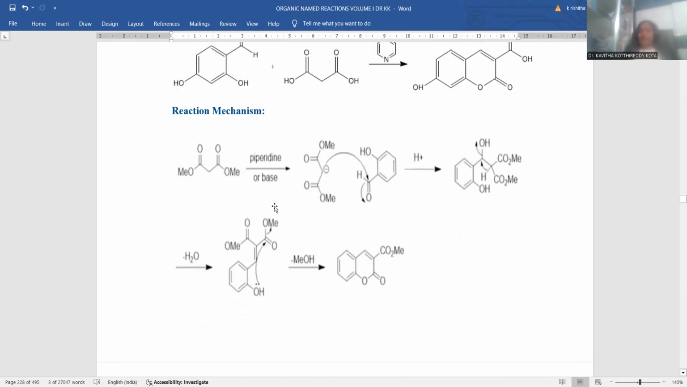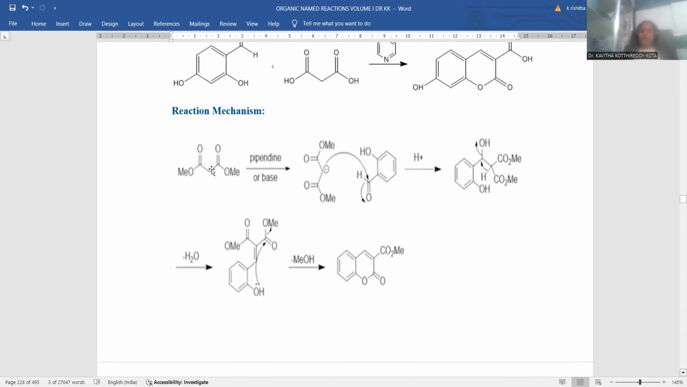To understand the Knoevenagel condensation, observing the mechanism is very essential, so that we can understand the pathway to the product, starting with salicylaldehyde. First of all we need to treat the active methylene compound, dimethyl malonate. Piperidine is added as the base. A base always has strong affinity to bind the proton, so hydrogen will be removed as H positive.